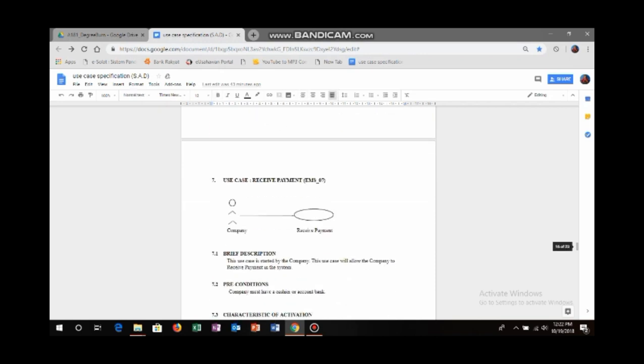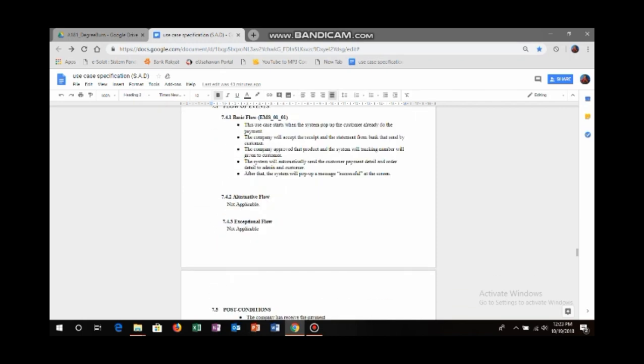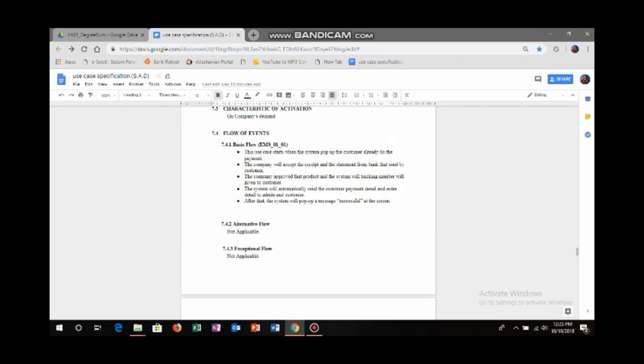Next, use case for retrieve payment. It's between company and retrieve payment. Basic flow for retrieve payment. Firstly, this use case starts when the system pops up that the customer has already done the payment.